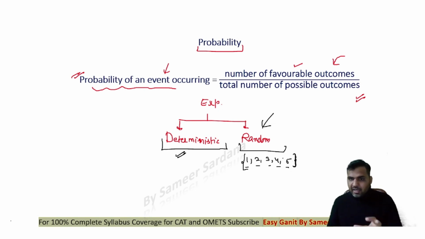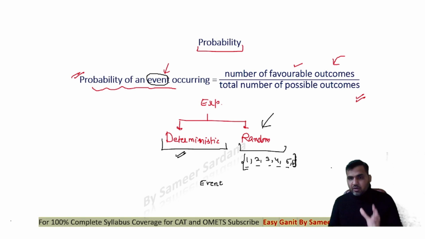So guys, when I'm doing a random experiment like throwing a dice, these are my possible outcomes, 1, 2, 3, 4, 5, 6. An event is something which is a subset of the sample space. For example, as you can see, here I have written that the probability of an event occurring is the number of favorable outcomes divided by the total number of possible outcomes. So an event is a subset of a random experiment.